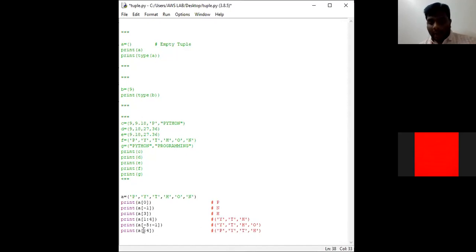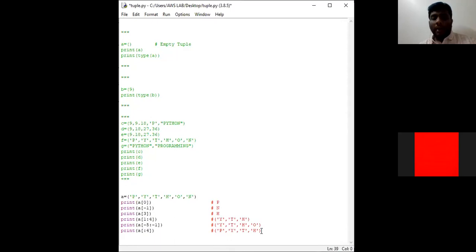Sorry, here I did not mention any start value. So the interpreter automatically considers from the 0th index up to where I told it to stop, in the sense index 4. Index 4 in the sense it gives values up to index 3. So the output is P, Y, T, H.